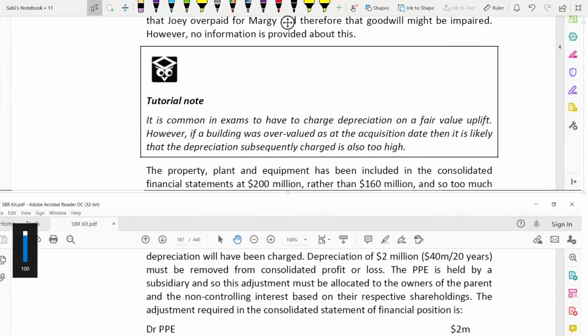Tutorial note. It is common in exams to have to charge depreciation on a fair value uplift. However, if a building was overvalued as at the acquisition date, then it's likely that the subsequent depreciation charge is also too high. Definitely, if the building is overvalued, depreciation also will be high.